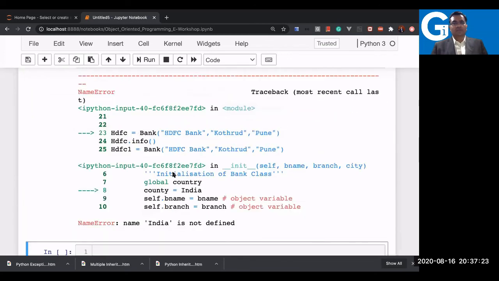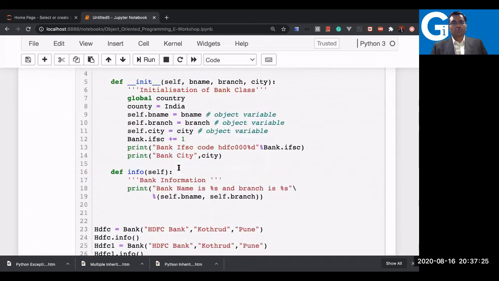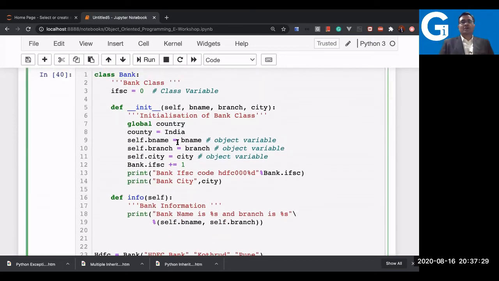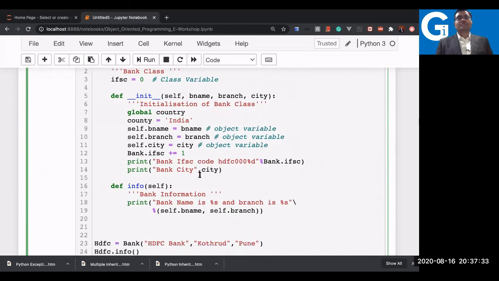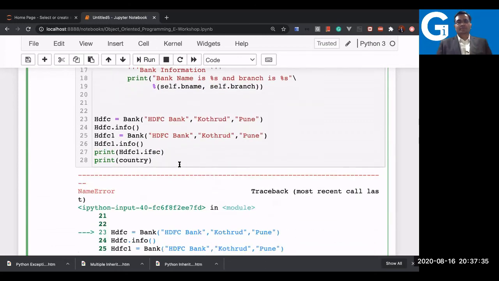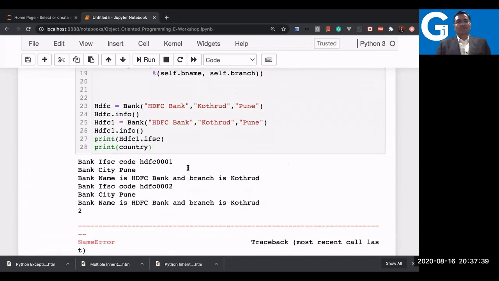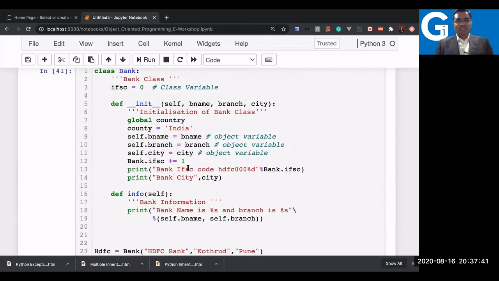Oh, India is not defined. Very good. It has to be a string. We don't know what exactly it is, so it has to be a string, right? It's not a variable, so we have to define it. It's very important. Oh, country is not defined. Good. So lowercase, uppercase, what is that? Spelling mistake. Understand that obviously we have to be very, very careful.